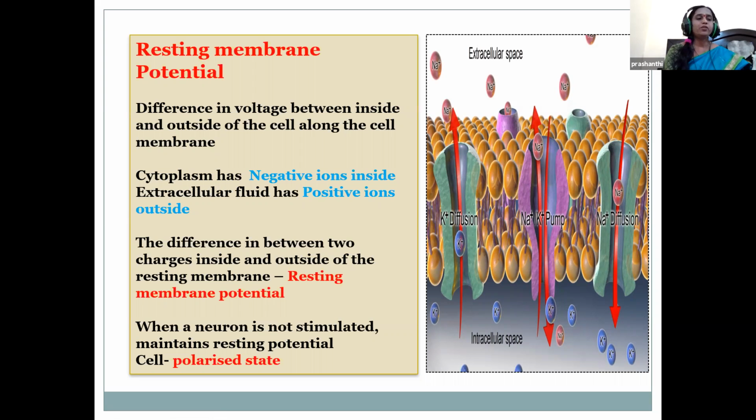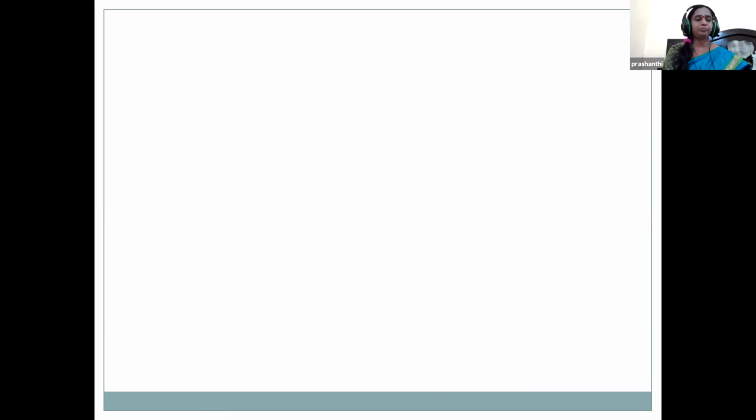So when the neuron is not stimulated, it maintains resting potential. We can say that the cell is in a polarized state. So the cytoplasm is having more negative ions inside and the extracellular space is having positive ions towards the outer side.